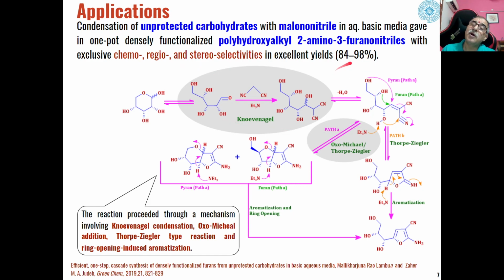And yield of the products formed is also excellent, from 84 to 98 percent. So these are very important synthetic reactions for the synthesis of these types of furanonitriles as the product.